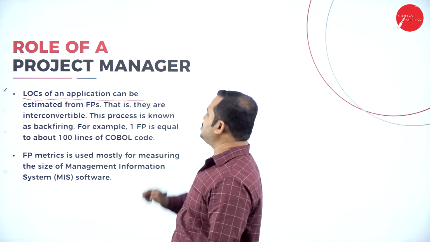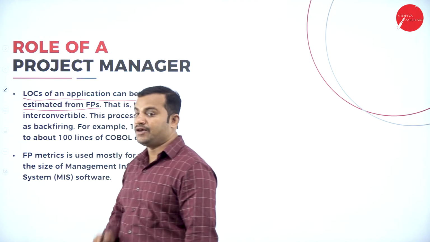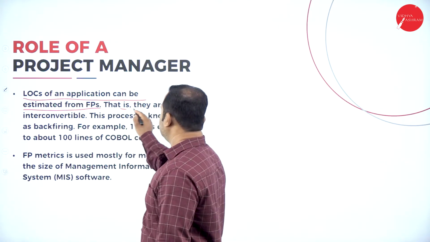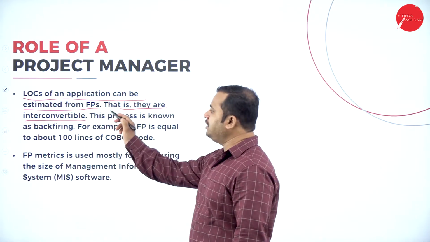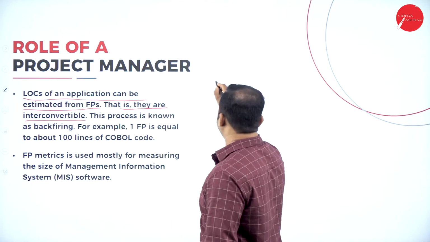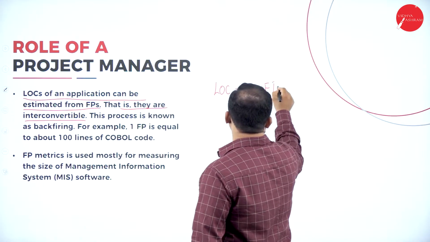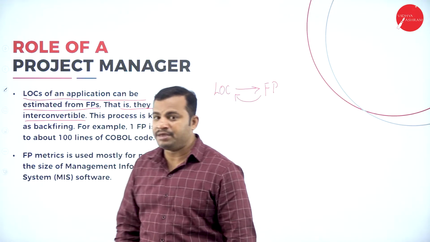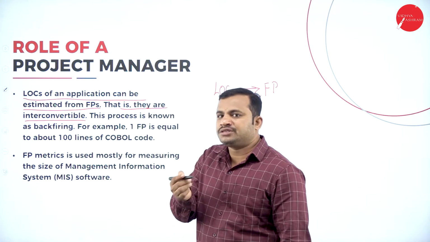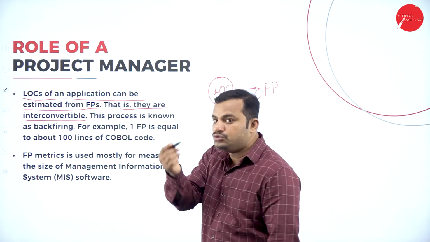LOC of an application can be estimated from function point analysis, FPs. That is, they are interconvertible. The word interconvertible indicates LOC to FPs and FPs to LOC. That means if you want to measure the metric in terms of lines of code, you can do so.